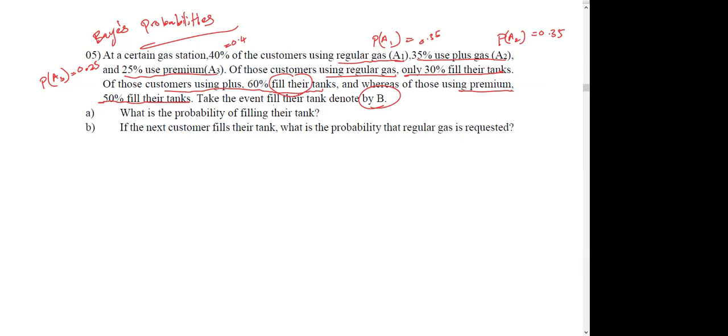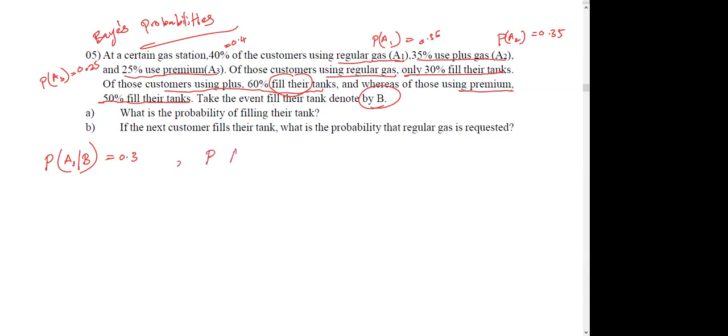So you can write, for regular gas, 30% fill their tanks, which means 0.3. Event B is given that A happens. Probability of B given A1 is 0.3.